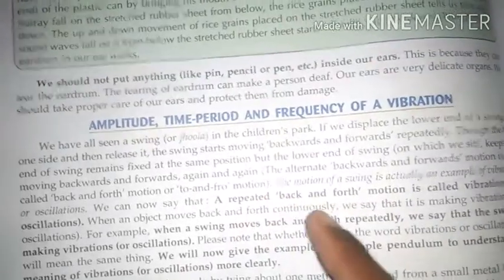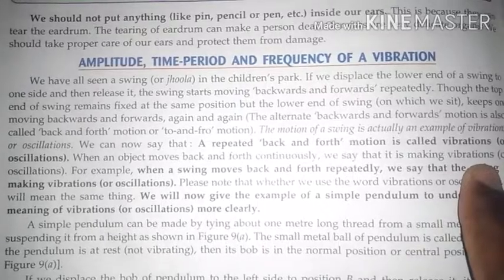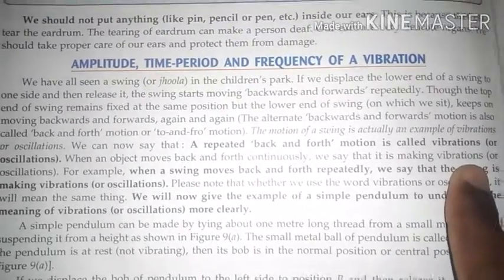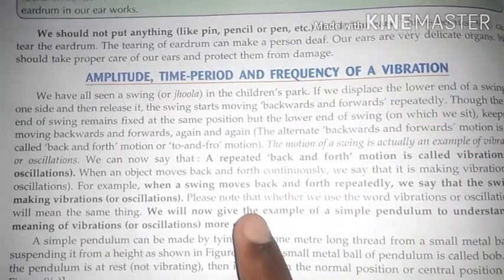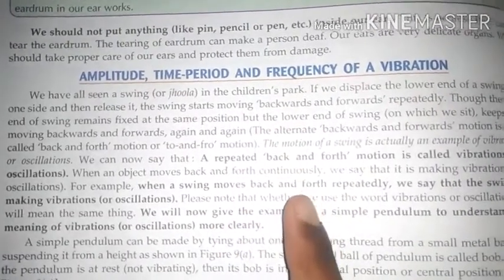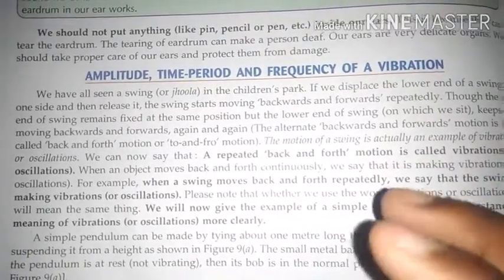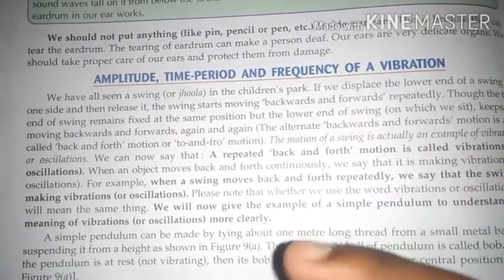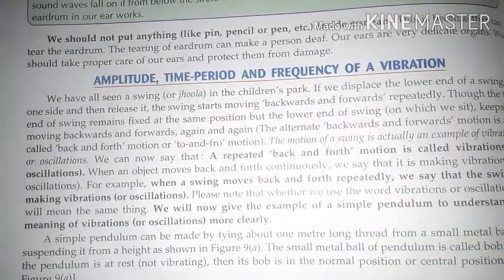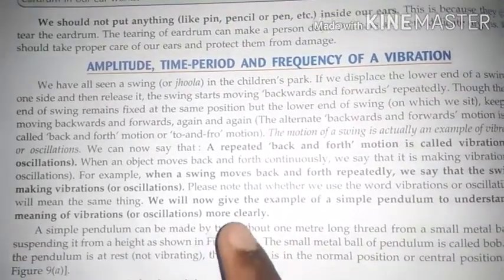When an object moves back and forth continuously, we say that it is making vibration or oscillation. According to this line, if a body moves back and forth in repeated mode, that is known as vibration.